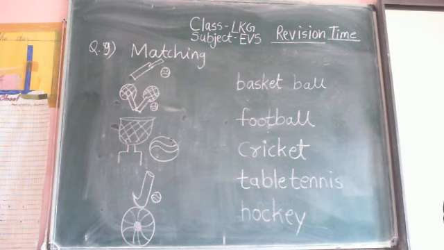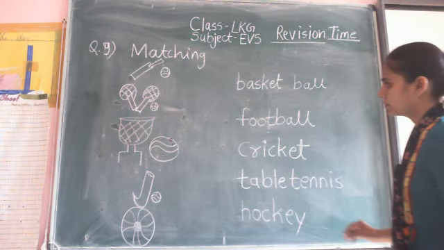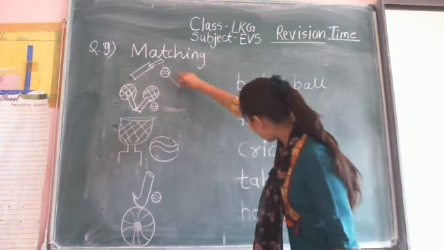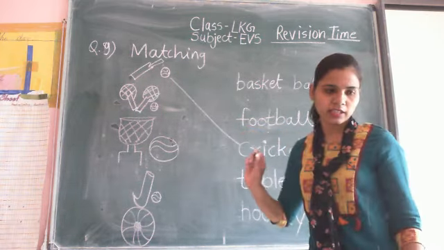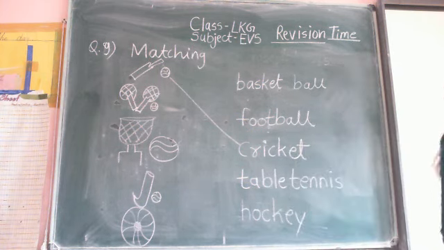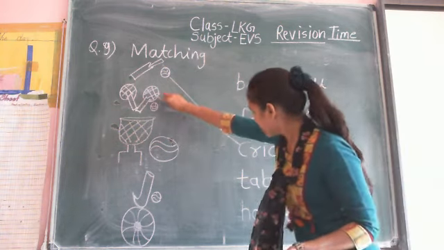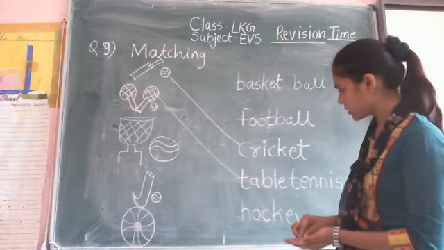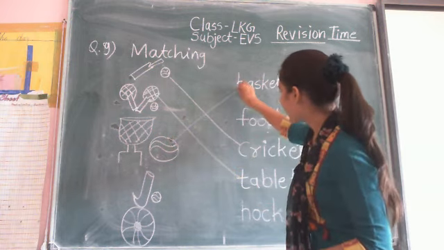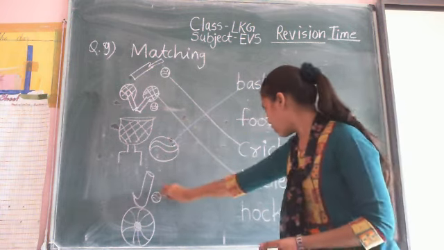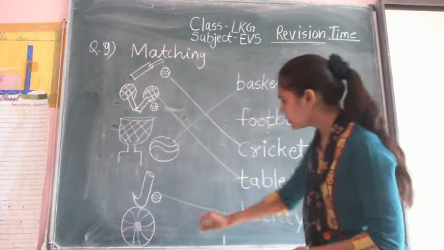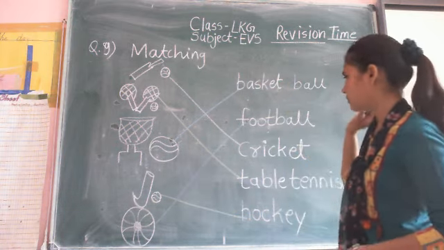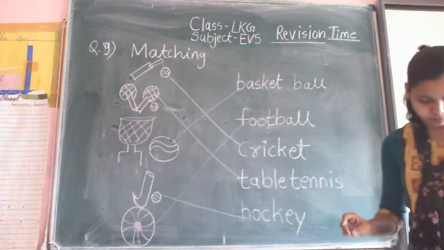Complete it? Okay. So it is a cricket. Match cricket with their name. The next name is table tennis. T for table tennis, basketball, hockey and football. So it is the matching.